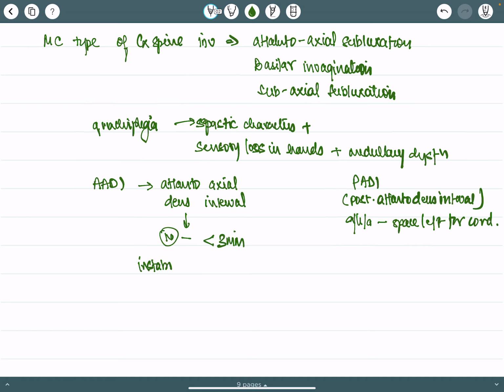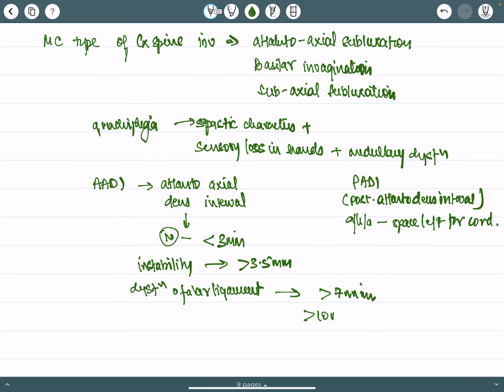Instability starts at more than 3.5 mm. Dysfunction of the transverse ligament is indicated at more than 7 mm, and more than 10 mm is an indication for surgery.